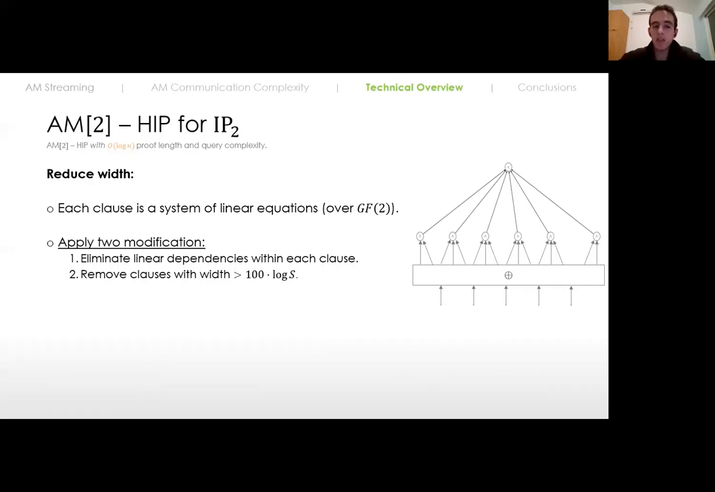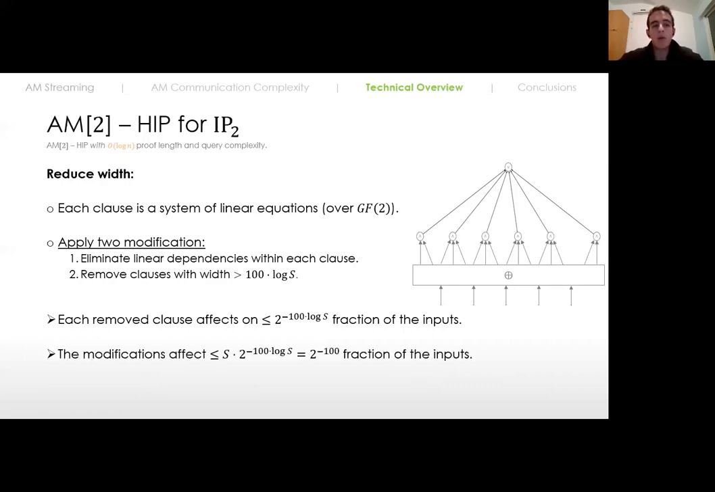But as you might guess, these two modifications also introduce some error. The good thing is that they introduce only a small amount of error, and that is because we removed only wide clauses, and each one of these clauses actually defines a set of many independent linear equations. So each clause removed adds only a 2 to the power of minus 100 log s error to the circuit. So by taking the union bound, we add only a 2 to the power of minus 100 error to the circuit. So we only add a small error to the circuit.